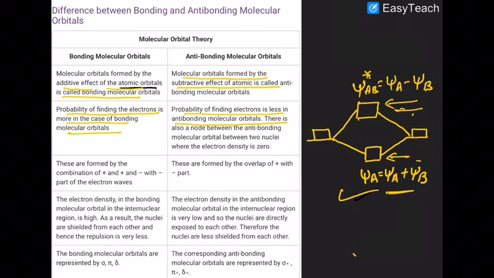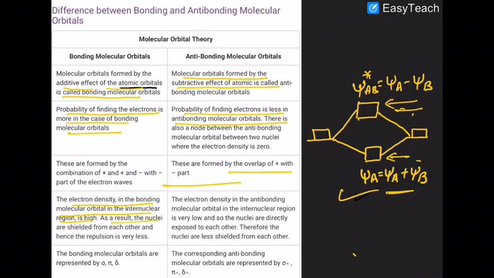Bonding MOs are formed by the combination of positive and positive lobes, while anti-bonding MOs are formed by positive and negative lobes. The electron density in the bonding MO is high in between the two nuclei, so there is the least repulsion between the two nuclei.